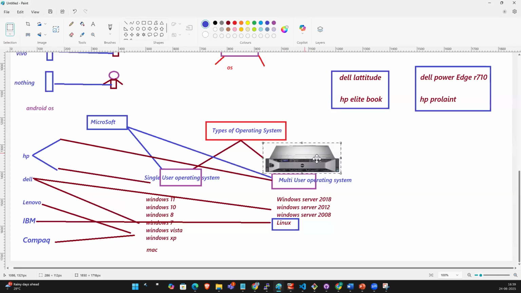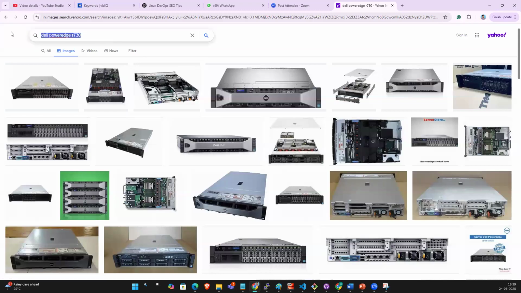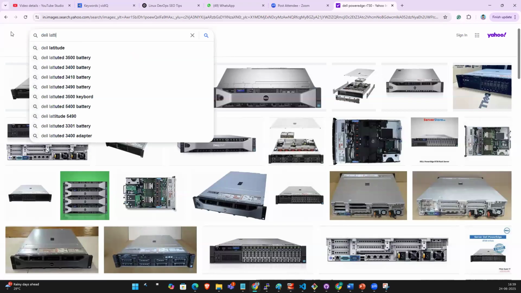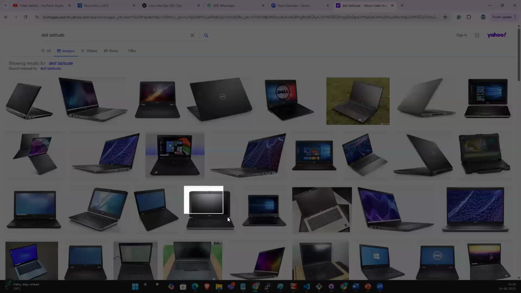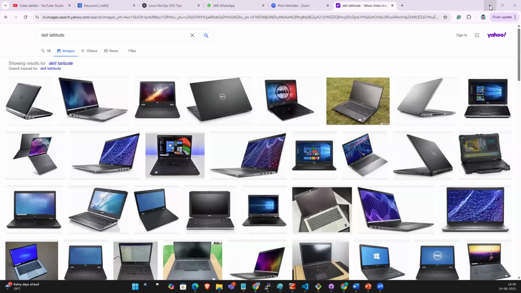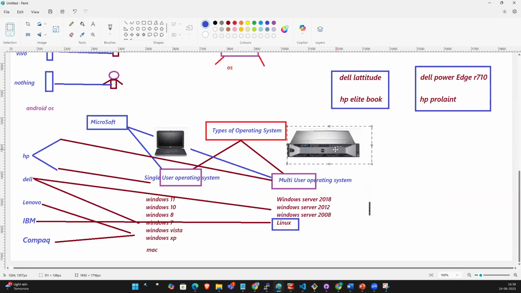This is for multi-user operating system. And Latitude, this is for single user operating system. Guys, understood? Very good. Now you got clarity about single user operating system and multi-user operating system.